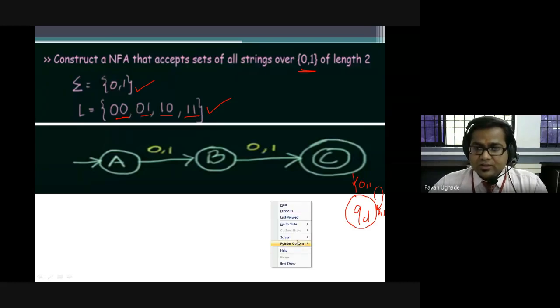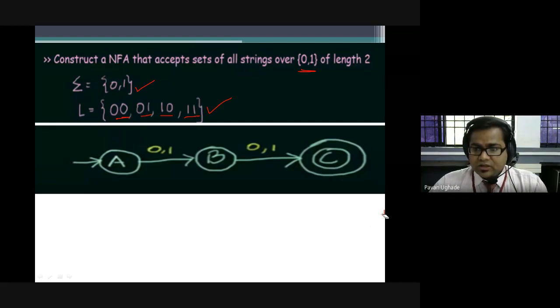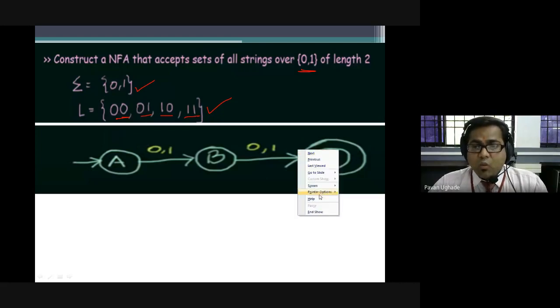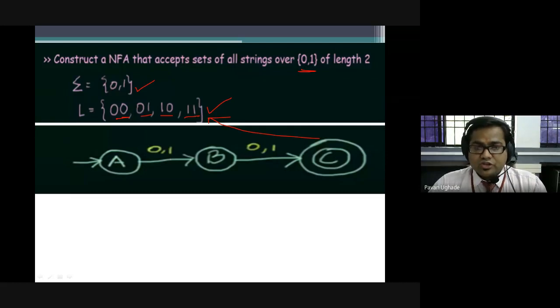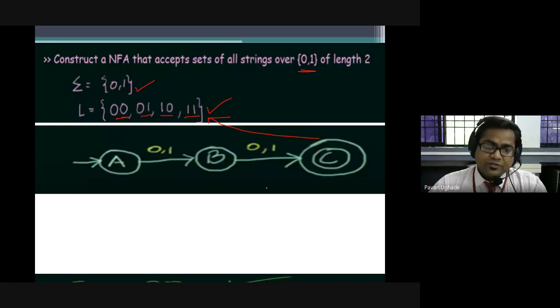But in this case, we are not taking care of the dead state at all, and this is your answer as an NFA. We are not taking care of all the strings that are basically invalid; it only accepts the valid strings. You can see it accepts 00 and 01. In the same fashion, 10 and 11 will be accepted here, right?